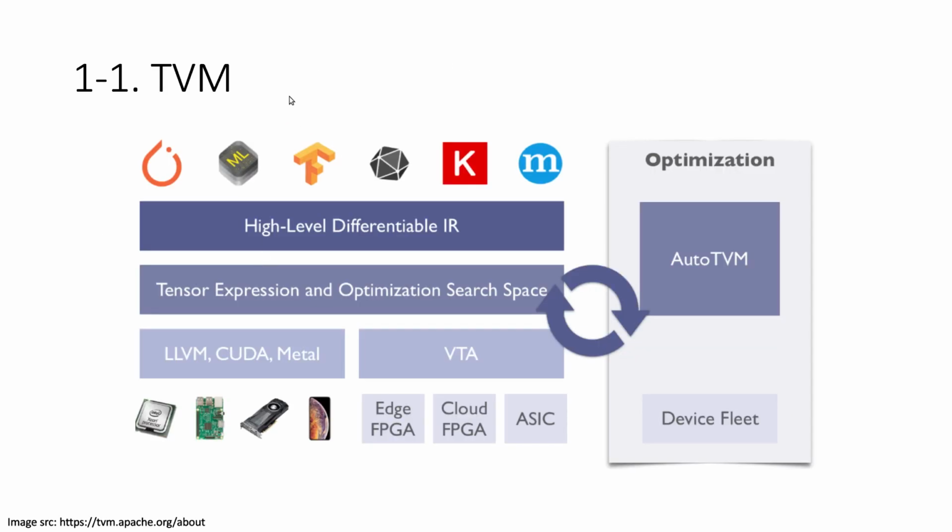TVM. TVM is a compiler stack for machine learning. It takes in artifacts produced by various machine learning training frameworks like TensorFlow, Keras, or MXNet, and converts them into a high-level differentiable IR, which is the internal representation of the machine learning graph in TVM. This graph is then optimized and lowered into implementation using another IR in TVM.